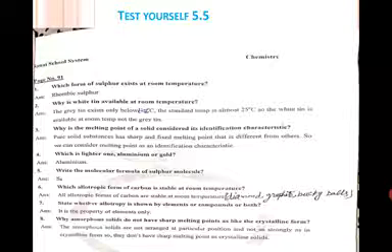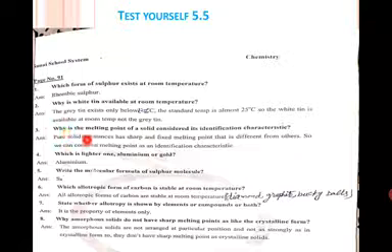The transition temperature of tin is 13.2 degrees centigrade. This means below 13.2 degrees centigrade gray tin exists, but above 13.2 degrees white tin will exist. That is why, as room temperature is 25, white tin will exist at room temperature.